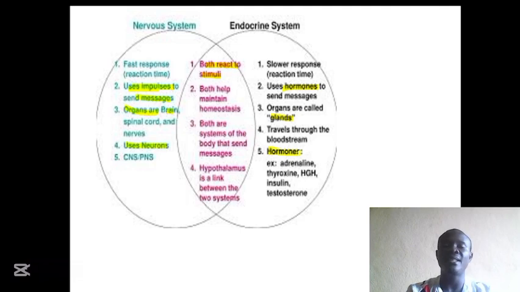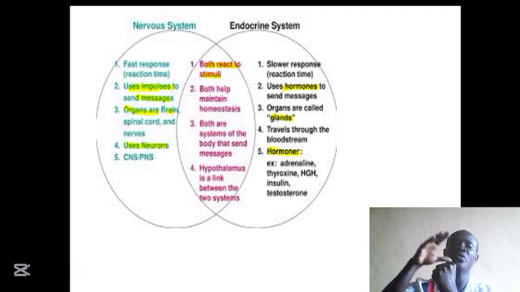And lastly, that is not part of this slide, the nervous system's action is localized. For example, if I touch a hot object, I can quickly remove my hand from it. But in the case of the endocrine system, its action is generalized.